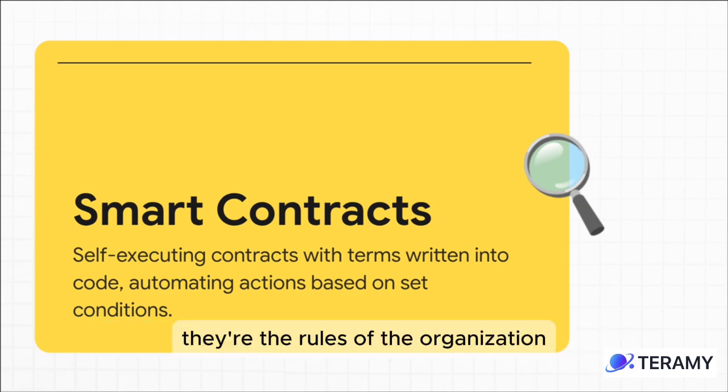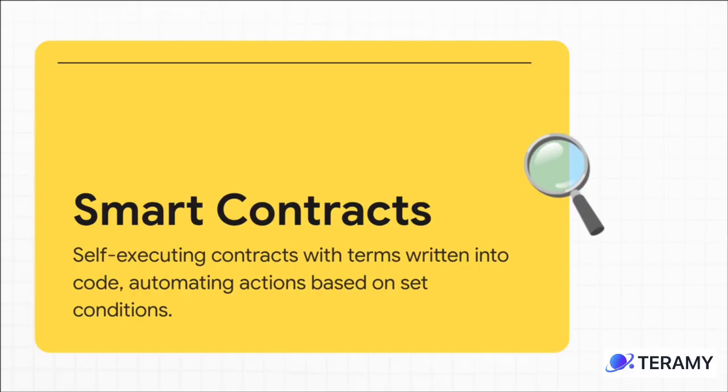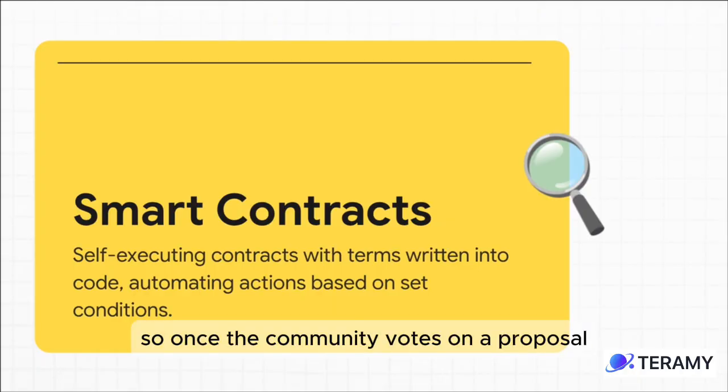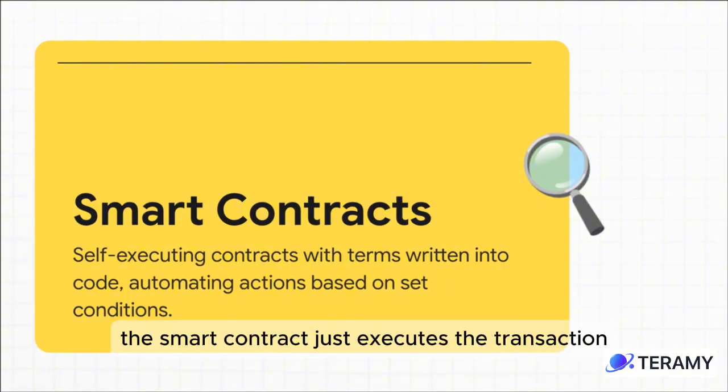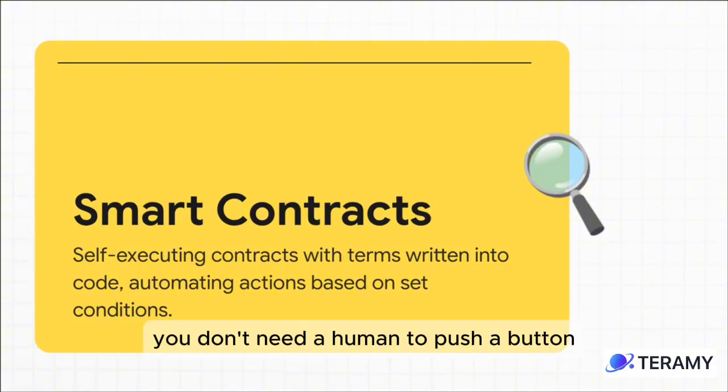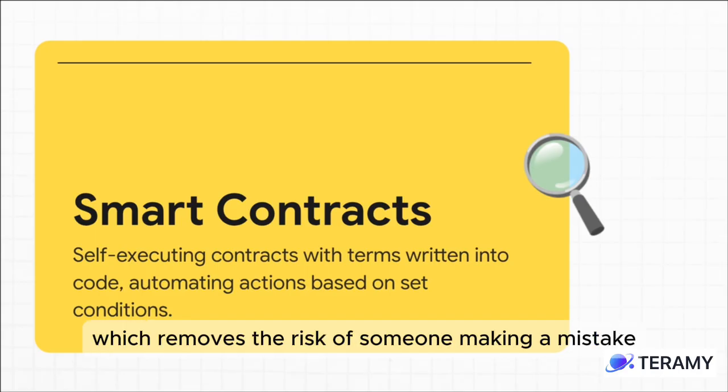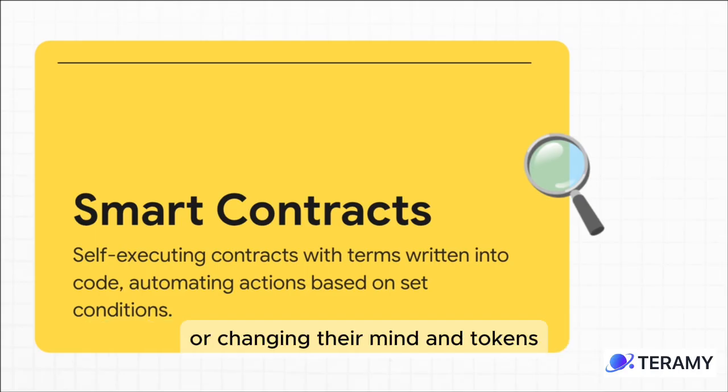Smart contracts are basically the engine of the DAO. They're the rules of the organization, but they're written in code. So once the community votes on a proposal, let's say to fund a new project, the smart contract just executes the transaction automatically. You don't need a human to push a button, which removes the risk of someone making a mistake or changing their mind.